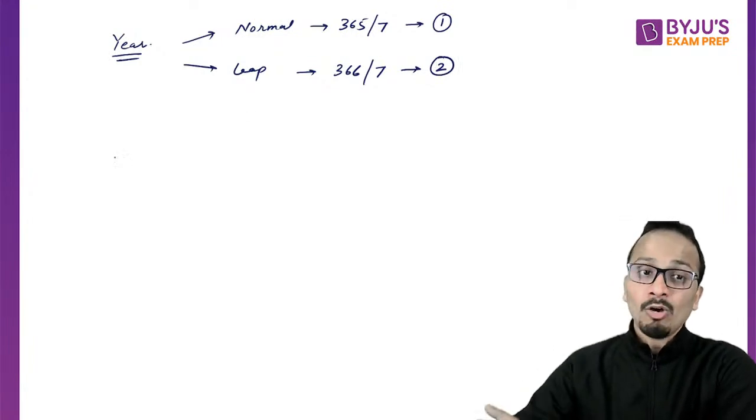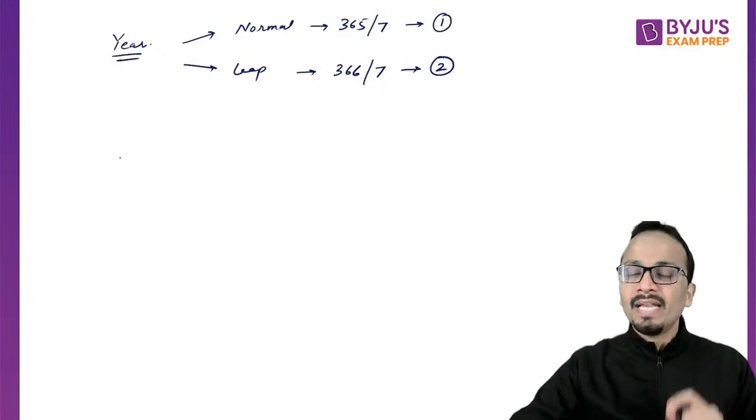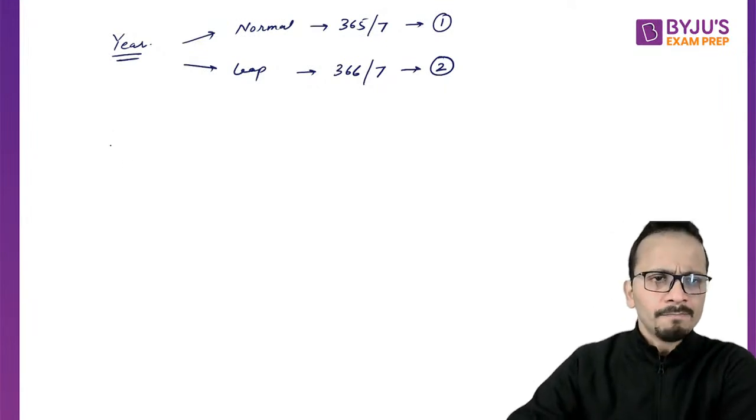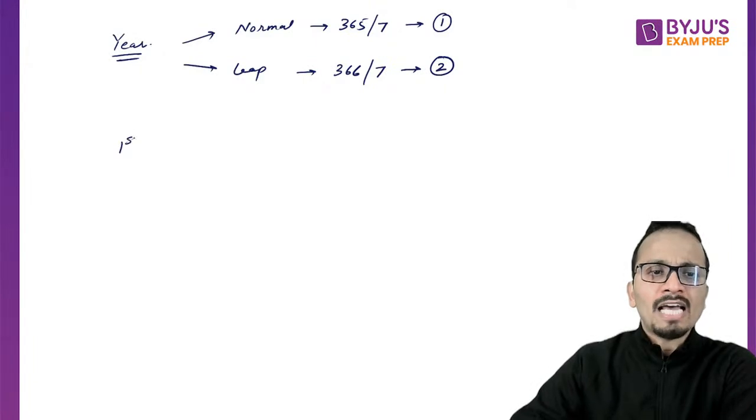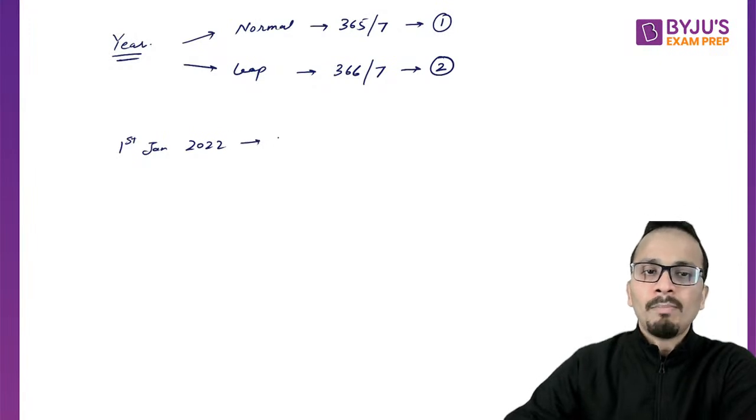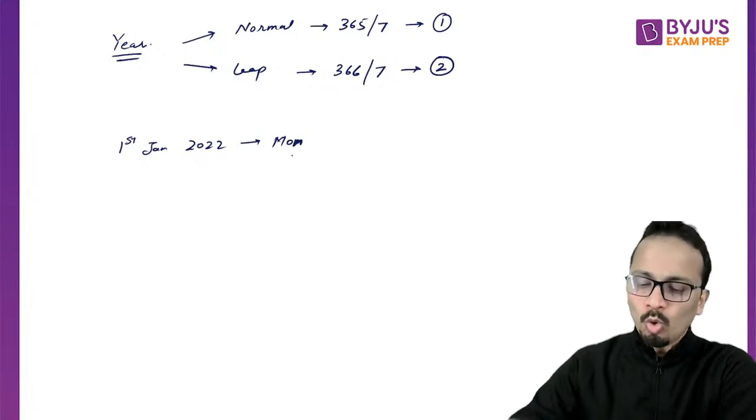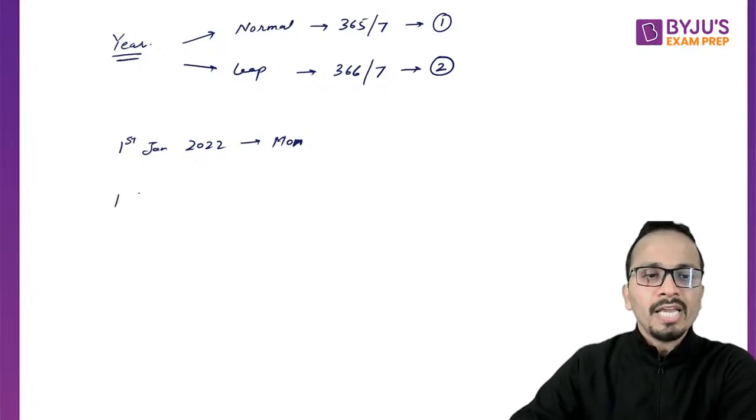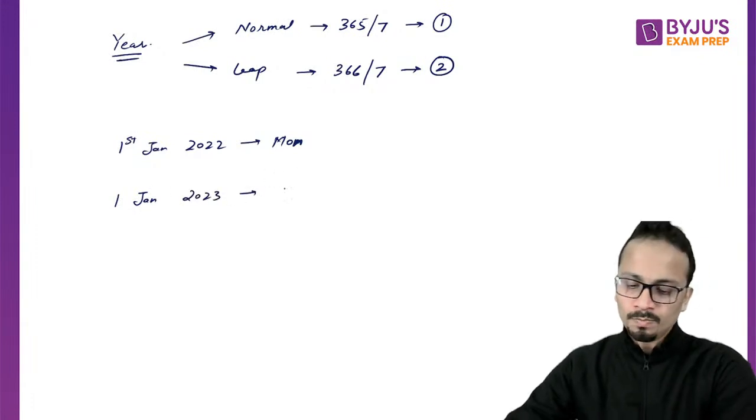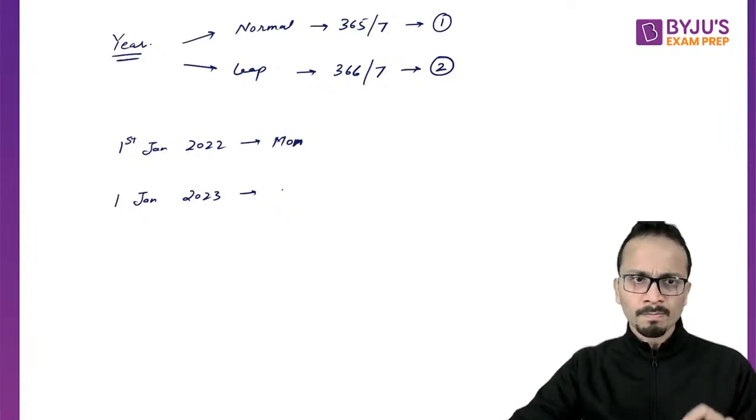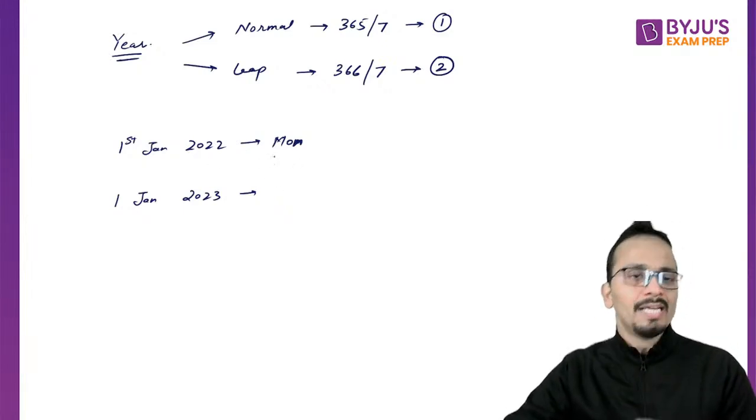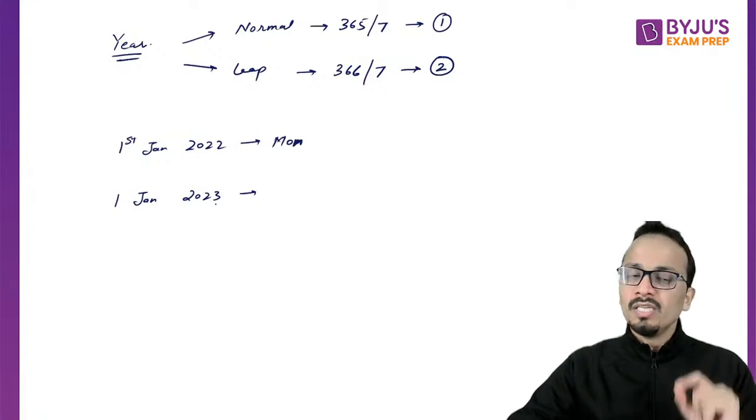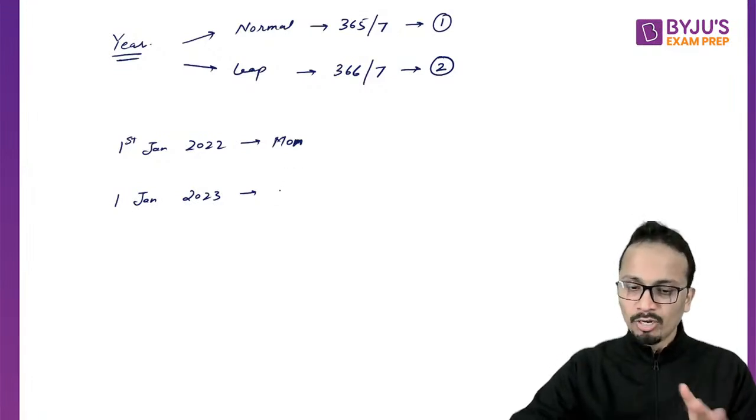Now let us understand this by taking a very simple example. Let's say 1st of January 2022 was a Monday. Assume. Then what will be the day on 1st January 2023? Come on, all of you, I'll wait for a few seconds. 1st January 2022 is Monday. 1st January 2023 will be which day? Come on, write it.